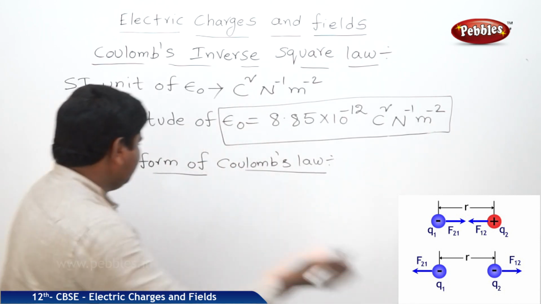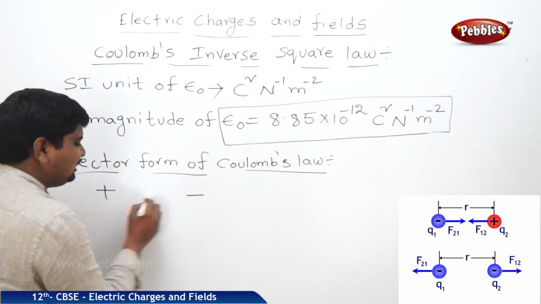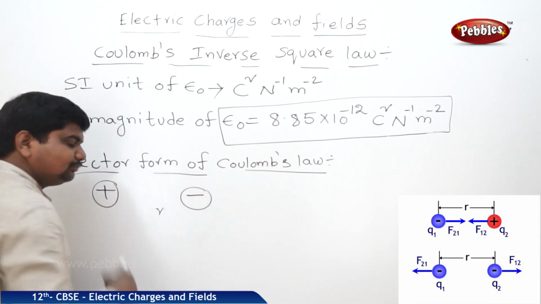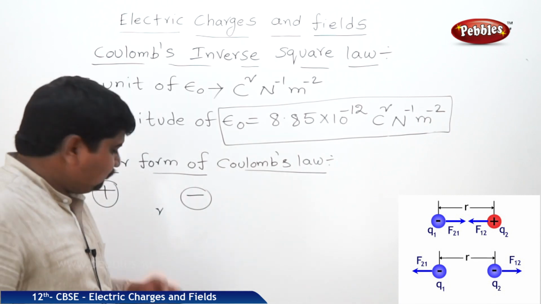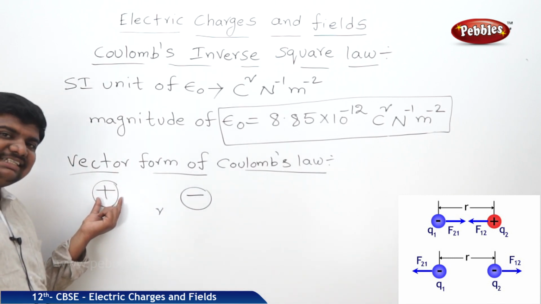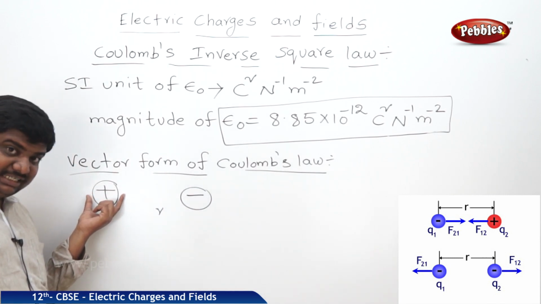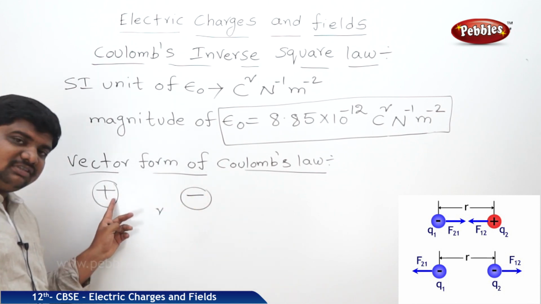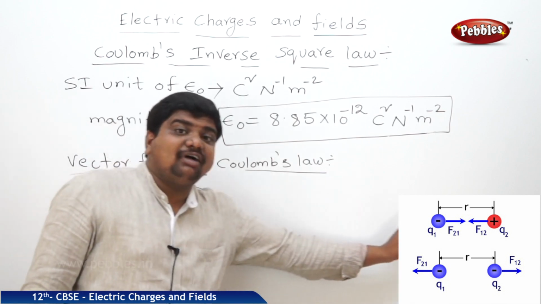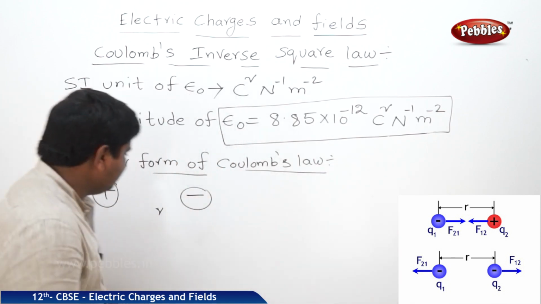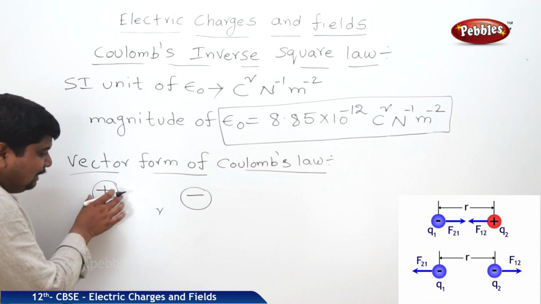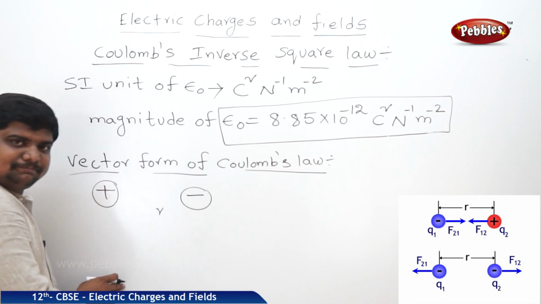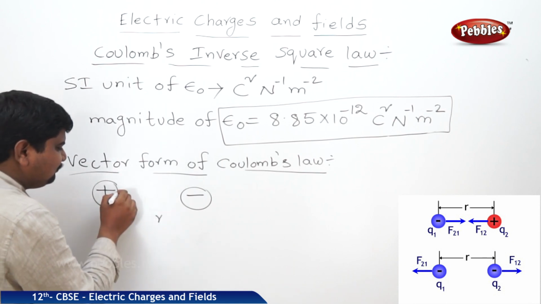Listen carefully. If two charges are separated by a distance r, the force of attraction always starts from the positive charge and ends at the negative charge. If there is no negative charge, this force of attraction continues to infinite distances. That means the force of attraction emanates from the positive charge and terminates at the negative charge. What is the direction of the force of attraction?